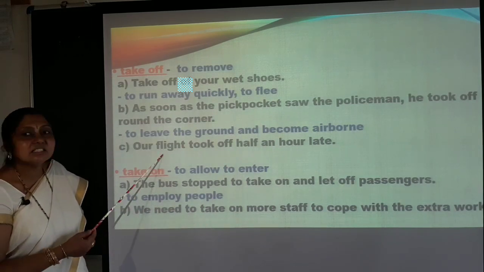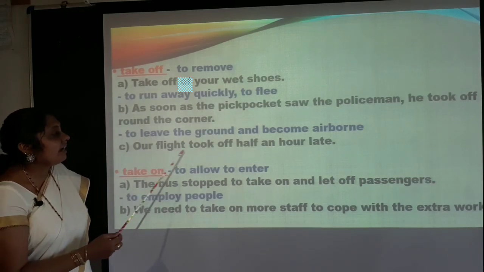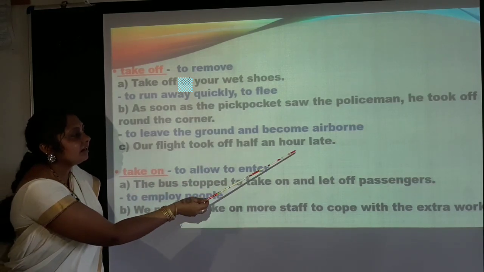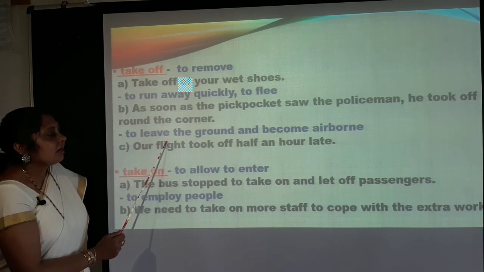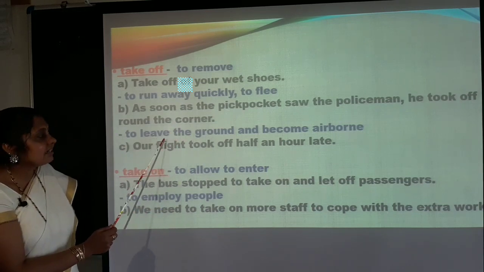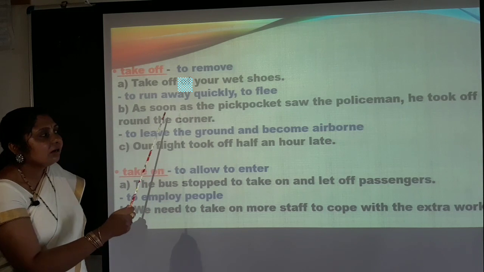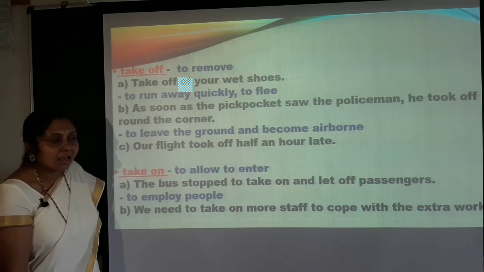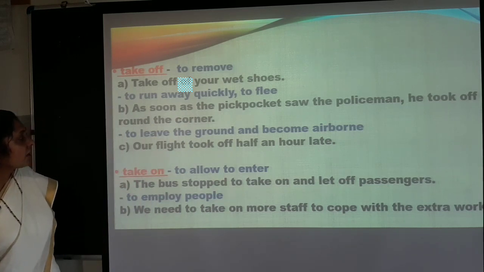So this is very easy. All of you know this. Our flight took off half an hour late. Means the plane, it has taken off. It has left the ground or it has started flying in the air. Took off.